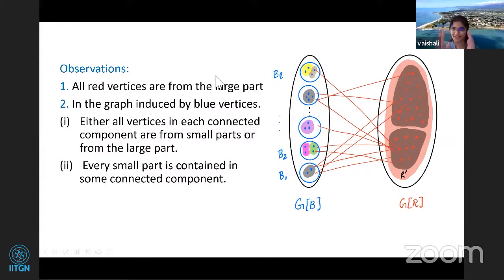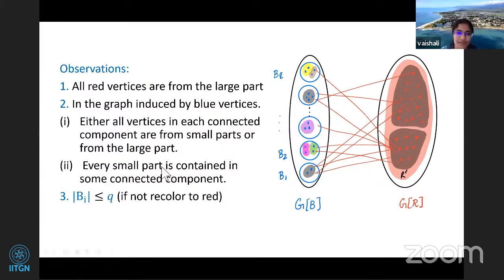Now we have the structure. This coloring is just for you to visualize that this property is there. But we don't know which components on the blue side are from the large parts and which are from small parts. We don't know that.